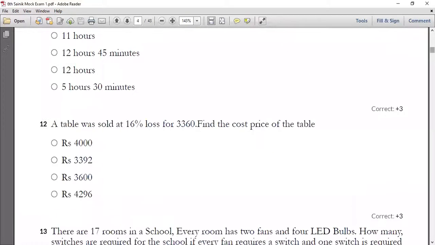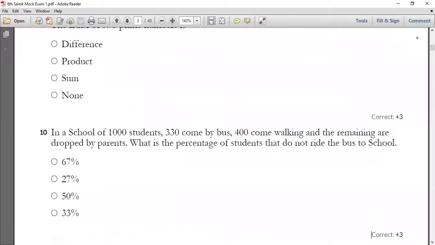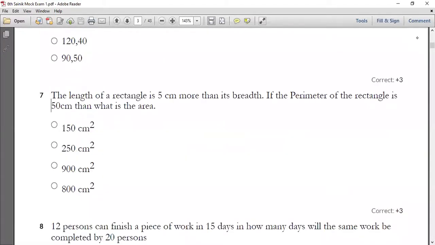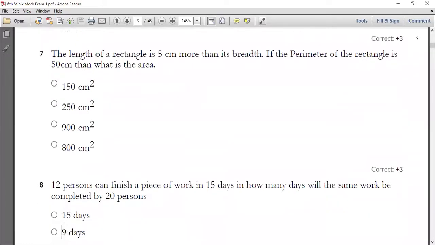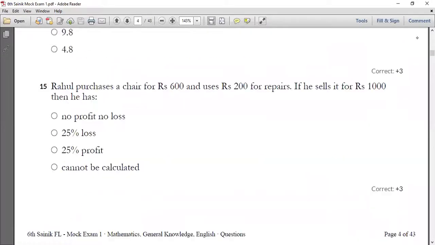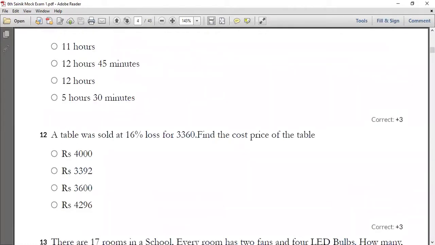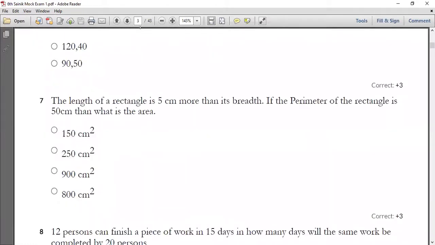So now let me go with your 11th one. So all of you have a look into your 11th question. What is your 11th question going to tell you? We'll just have a look into your 11th one now. A train from station A to B covers a distance of 616 kilometers at a uniform speed. Okay, at the uniform speed it's going to cover.